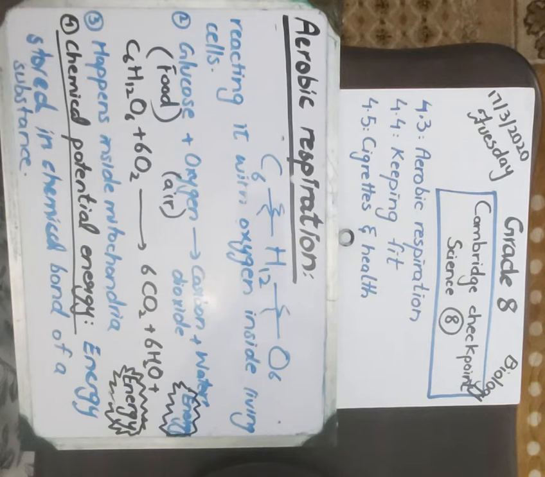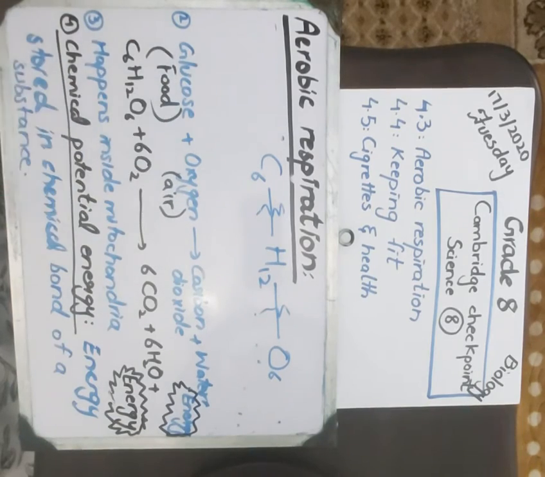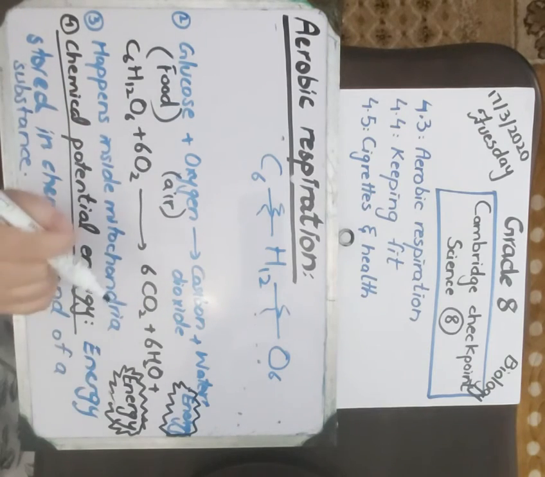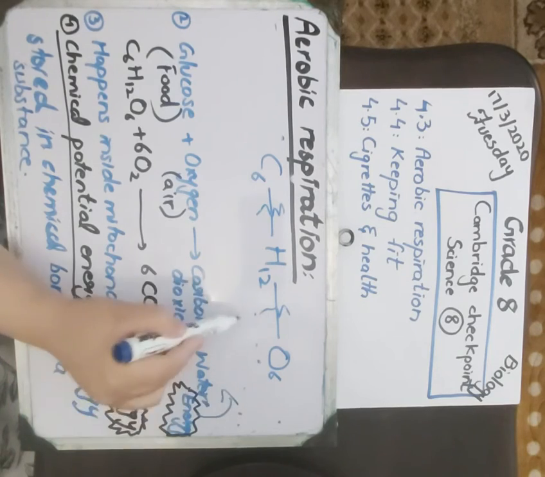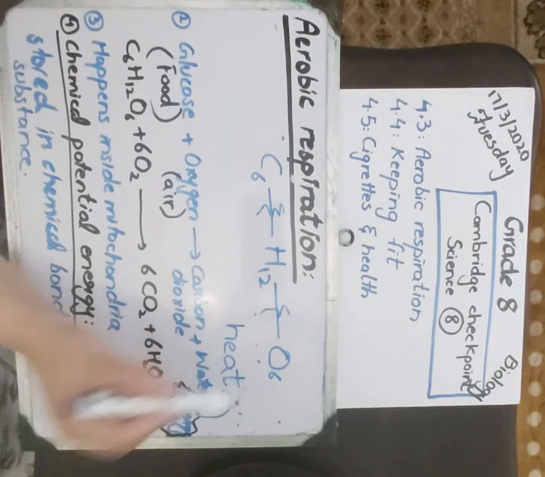It's a very simple topic, and I've missed one point. When glucose and oxygen react together, they produce carbon dioxide, water, and energy. We use this energy, but some of the energy is released as heat.